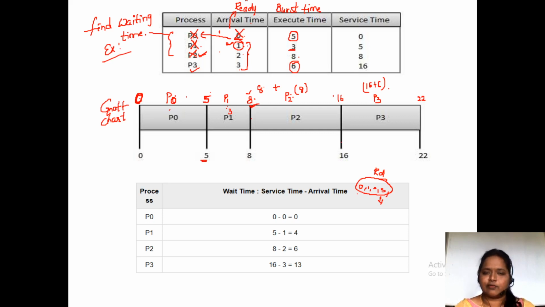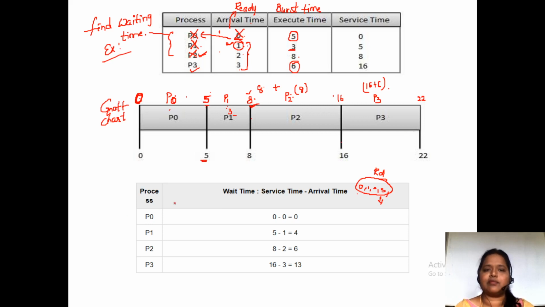Fine. Another example we are going to see, so just try to understand. At the 0th millisecond, process P0 enters. How much time does it need to complete? 5 milliseconds. Till 5 milliseconds, P1 is in the waiting state. At 5 milliseconds P1 got the turn. P1 needs 3 milliseconds of time. How much time has it waited? 5 milliseconds. Total time is 8 milliseconds. Like that you have to arrange the NAT chart so that you will know the waiting times.